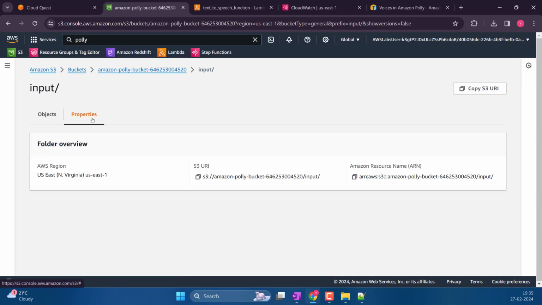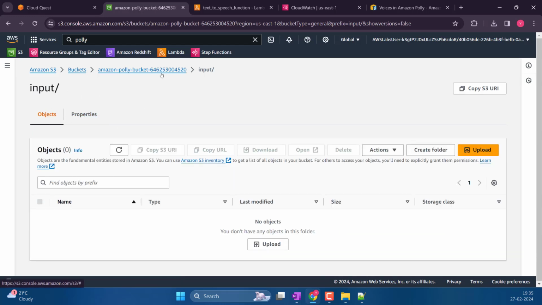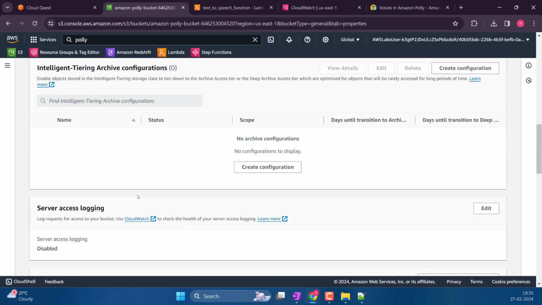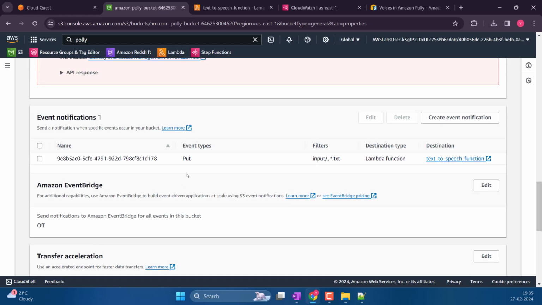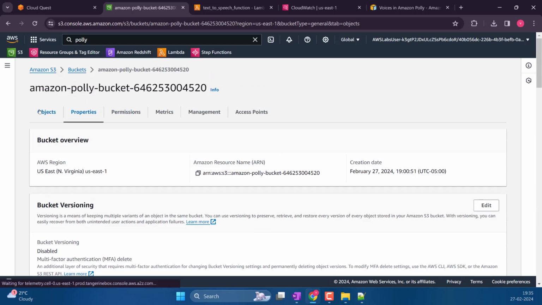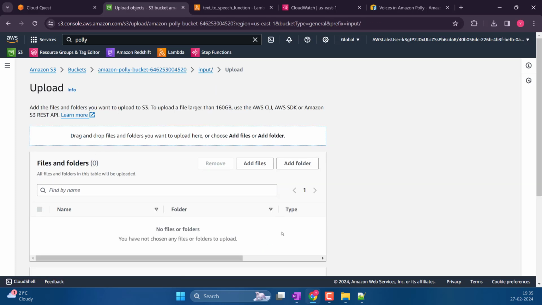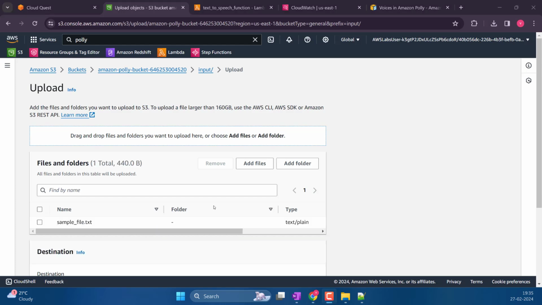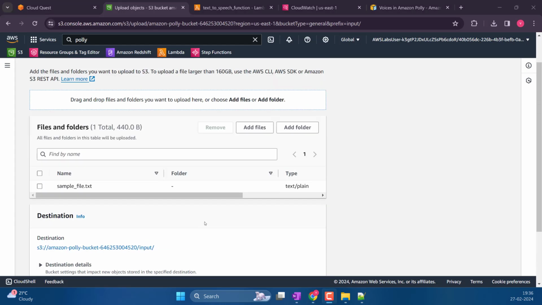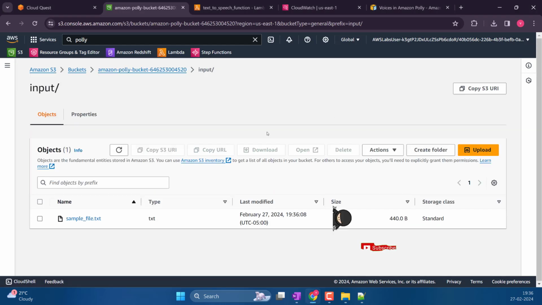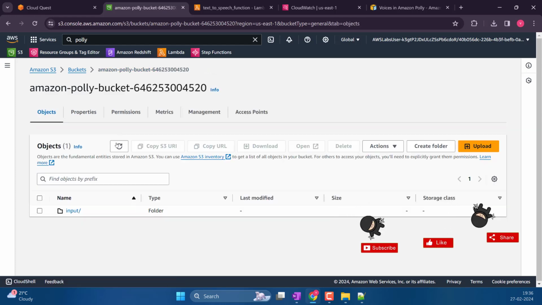If I go, let's say, properties, put input slash dot star dot txt, trigger that function. As simple as that. Now I am in input slash. I didn't change anything in this directory, right? I'm adding the file again, sample.txt. You see that, right? Okay, click upload. All right. Now let's go back.